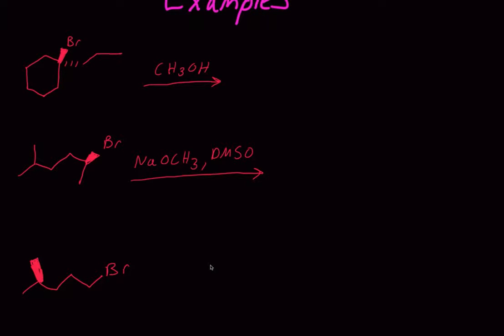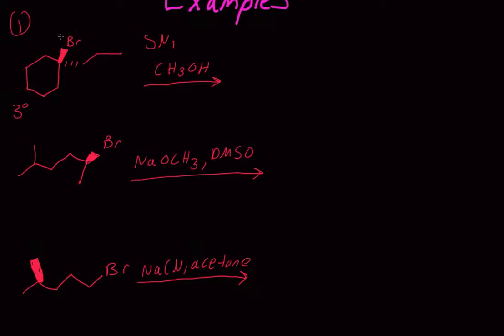But first, it appears that I missed this one right here. I forgot the reaction arrow. Reacting that with sodium cyanide and acetone. Okay, let's go to this first problem right here, number 1. This carbon right here is connected to 3 other carbons, so this electrophilic carbon is tertiary. And our nucleophile is methanol, which is weak, which also indicates we are doing SN1, because on a tertiary carbon, we do SN1 reactions. We do not do SN2.